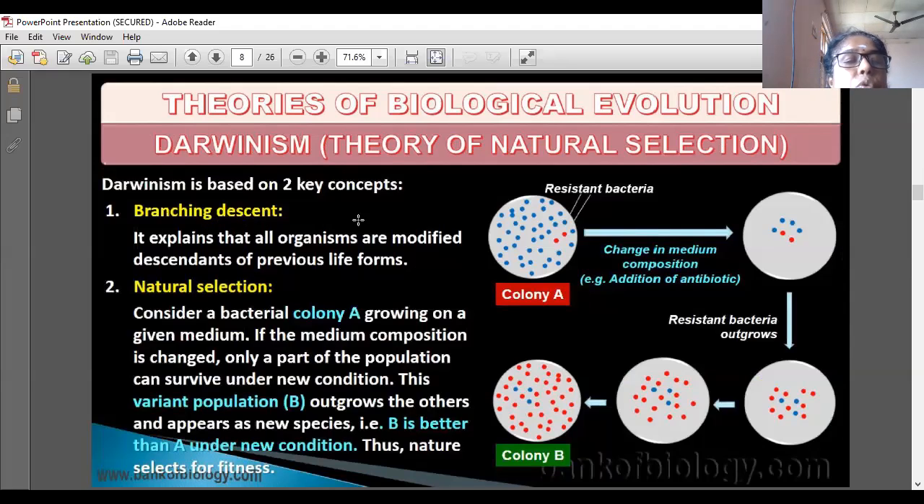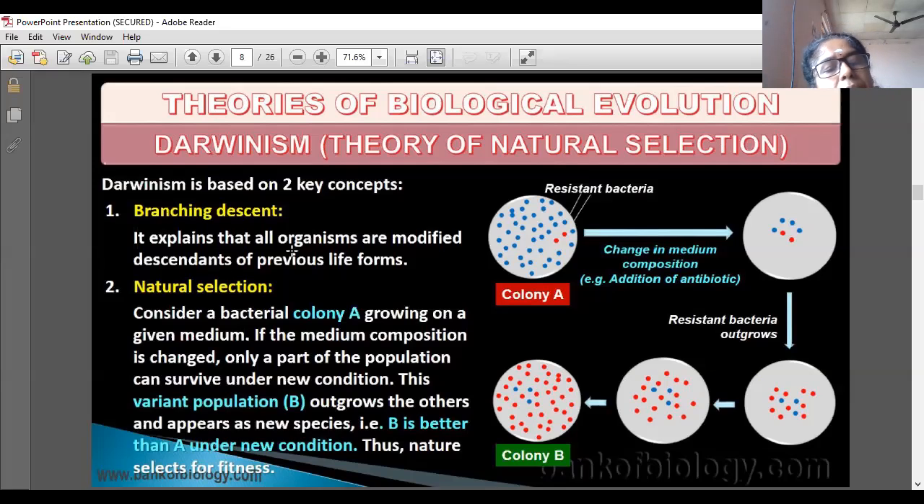Darwinism is based on two concepts, branching descent and natural selection. It explains that all organisms are modified descendants of previous life forms, and the second key concept is natural selection. So, which are the two key concepts of Darwinism? These are the two key concepts: branching descent and natural selection.